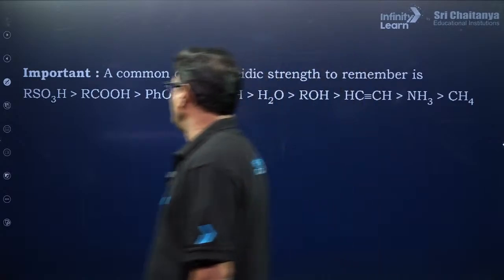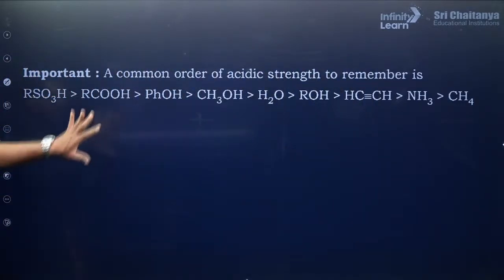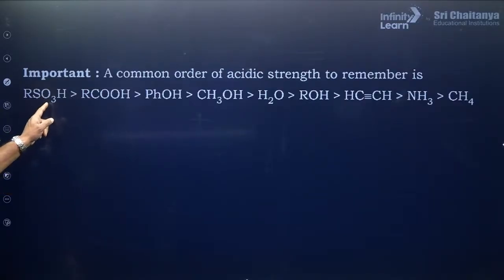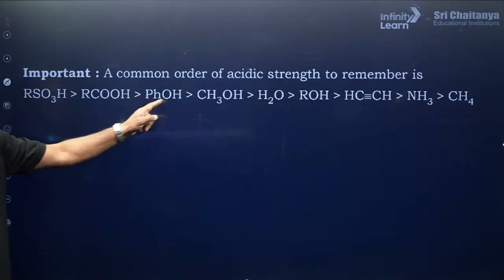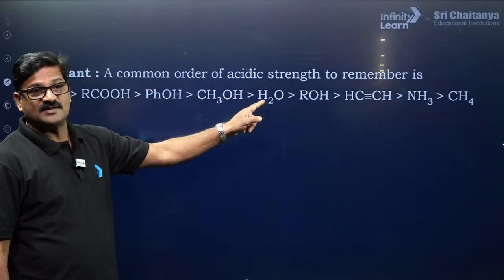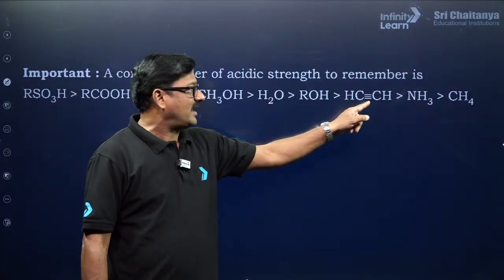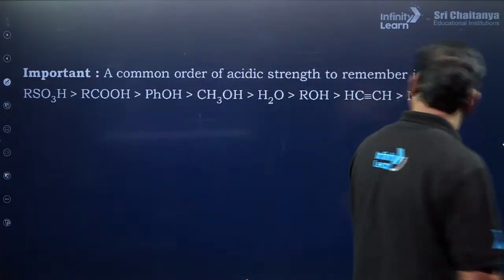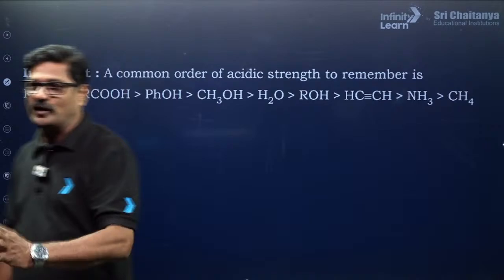Now let us see the important common order of acidic strength. It is a general order for any effect. Sulfonic acid is more acidic than carboxylic acid, which is more acidic than phenol, which is more acidic than methyl alcohol, which is more acidic than water, which is more acidic than alcohol, which is more acidic than alkyne, which is more acidic than ammonia, which is more acidic than alkene, which is more acidic than alkane. It is always very important.